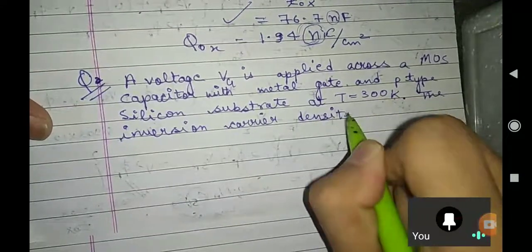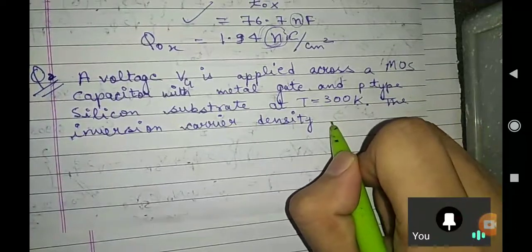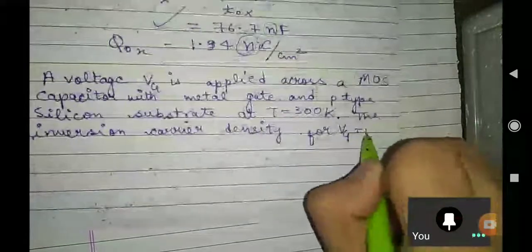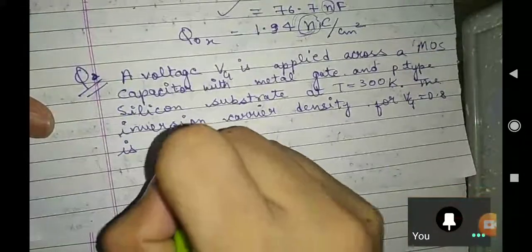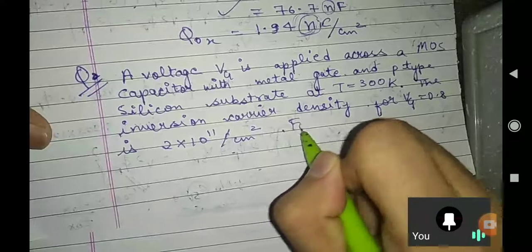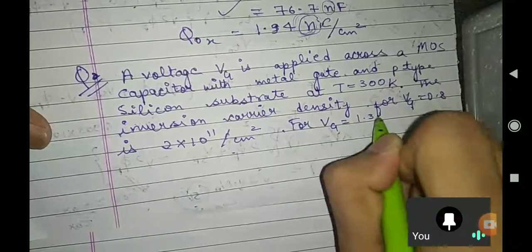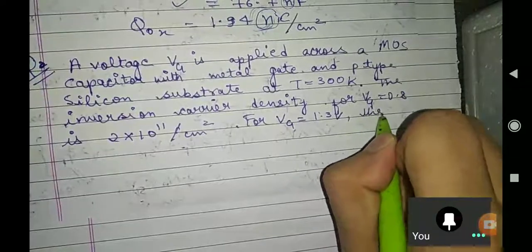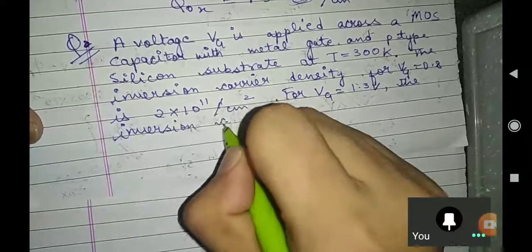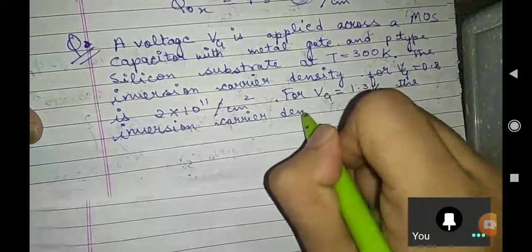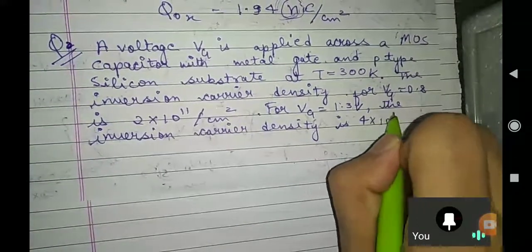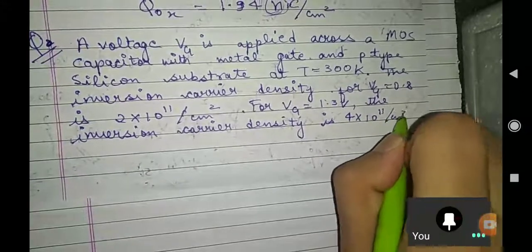Inversion carrier density for Vg equal to 0.8 is 2 into 10 to the power 11 per centimeter square, and for Vg equal to 1.3 volt, the inversion carrier density is 4 into 10 to the power 11 per centimeter square.